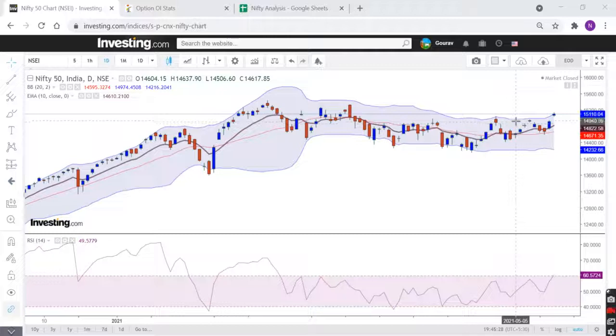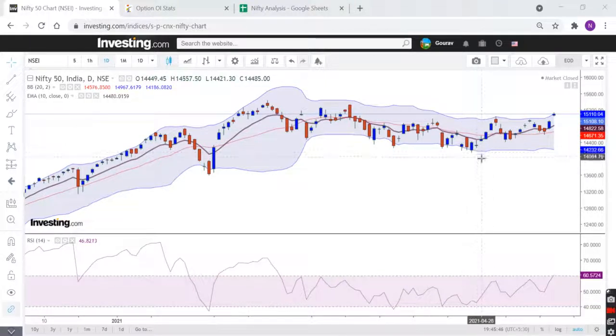As we were discussing yesterday, there is a high probability of a breakout, and finally we got the breakout above this 15,000 level. RSI has also moved above 60, so momentum also looks positive and now we have got a breakout above this.